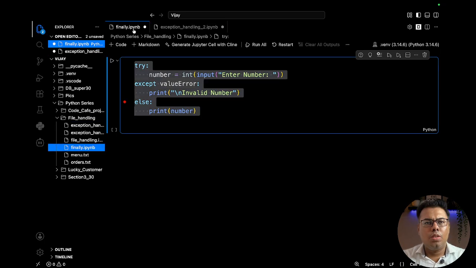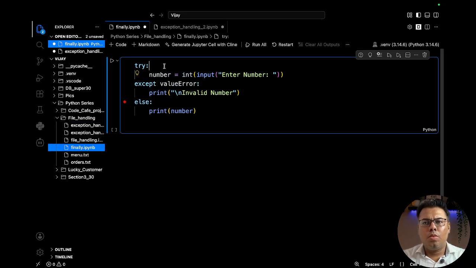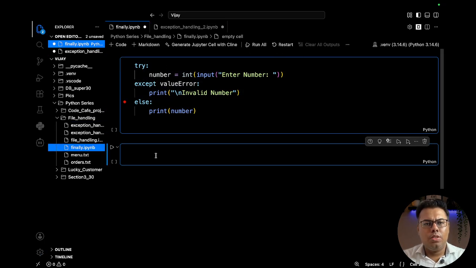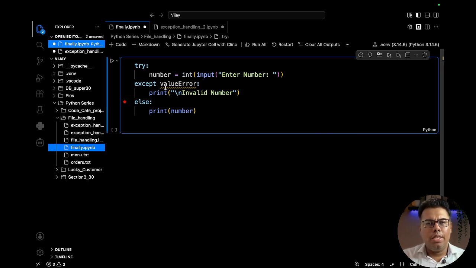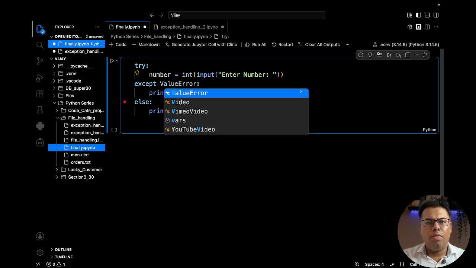Okay, let me just try this now. Let me first try hello world to see if the kernel is responding properly or not. Okay, I guess the kernel is responding properly, there should not be any issue. And here there is a value error.